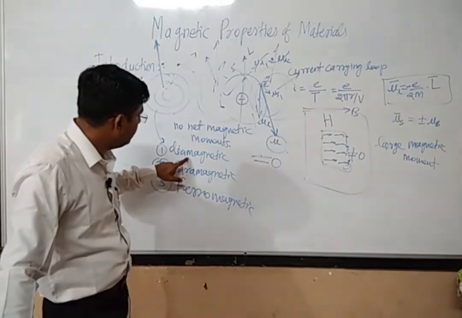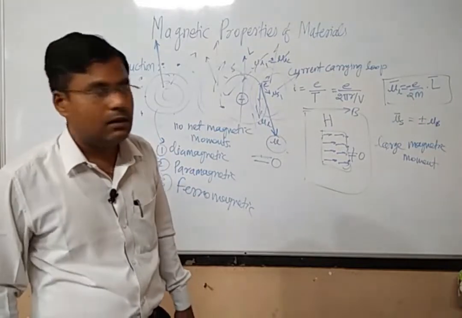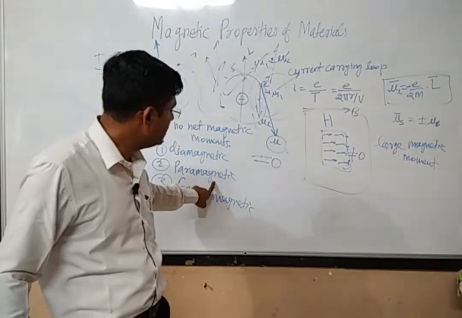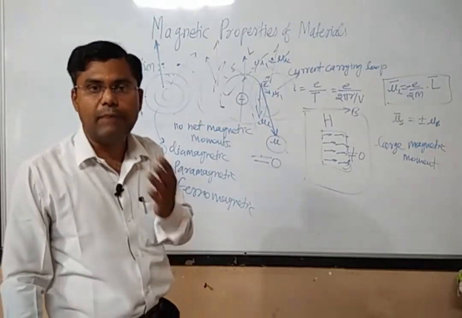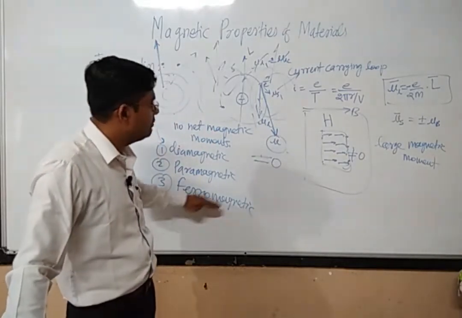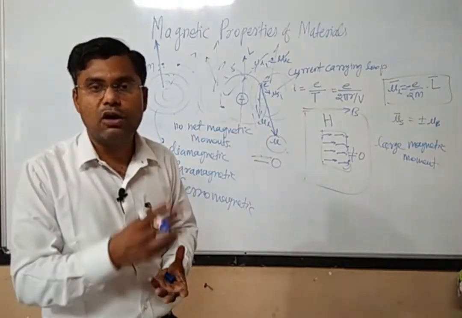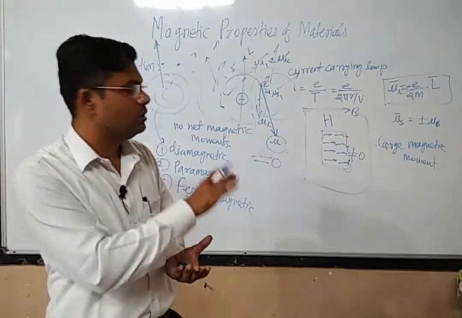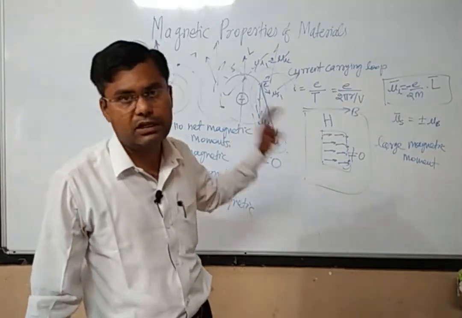Now what will happen if I keep a diamagnetic material in an external magnetic field? For the paramagnetic and ferromagnetic, we have seen that if I keep a paramagnetic material in an external magnetic field, it will be weakly magnetized, showing a weak response to the magnetic field. If I keep a ferromagnetic material in an external magnetic field, it becomes strongly magnetized. It shows a very strong response, and even if I remove the external field, the magnetic properties will be retained and the material will act as a permanent magnet.